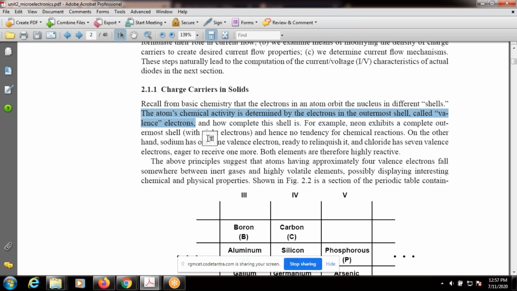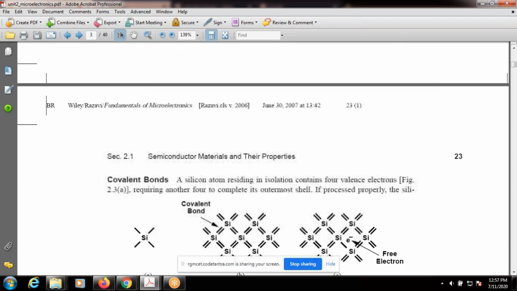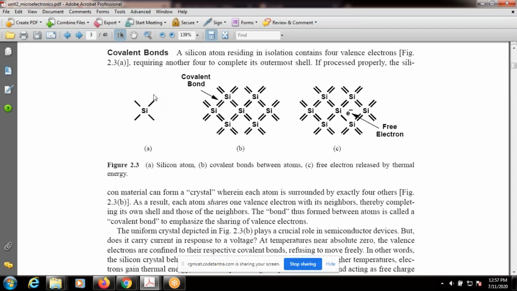These electrons determine the chemical reaction property of a material. Coming to silicon, there are only 4 outermost shell electrons, as shown for the silicon atom in figure 2.3a. This is a silicon crystal, where a covalent bond is formed. Each neighboring atom shares 1 electron, so that a covalent bond is formed.